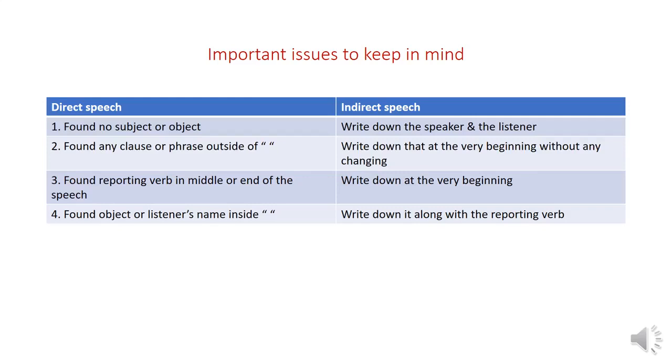Number two, if you find any clause or phrase outside of the inverted comma, you have to write down that clause or phrase at the very beginning without any changes. Number three, if you find the reporting verb in the middle or end of the speech, you have to write down the reporting verb at the very beginning in the indirect speech. Again, if you find any object or listener's name inside the inverted commas, you have to write it along with the reporting verb.